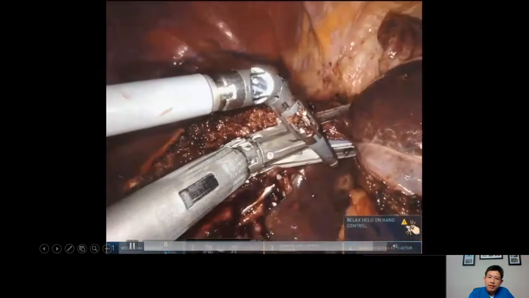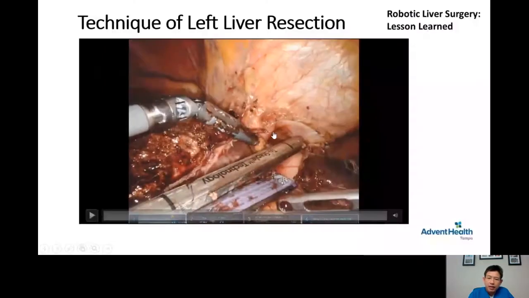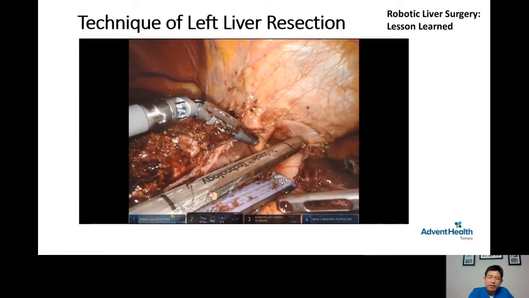And you can see here, this is the last part of the operation, which is the stapling of the left hepatic vein. This whole operation, removing the left side of the liver, which is about 45% of the liver, only took about 1 hour and 45 minutes. And this is all done minimally invasively with 5 small incisions. If we do this as an open operation, it will probably take about 2.5 or 3 hours, and the patient will stay longer in the hospital.